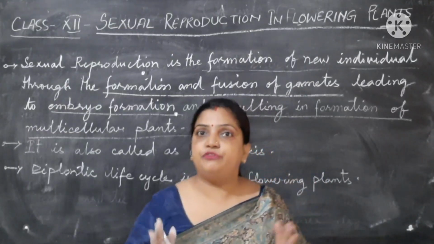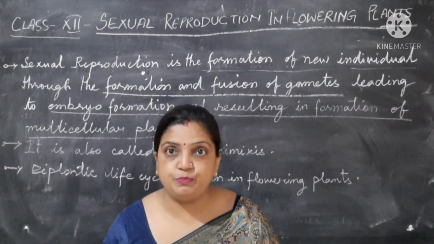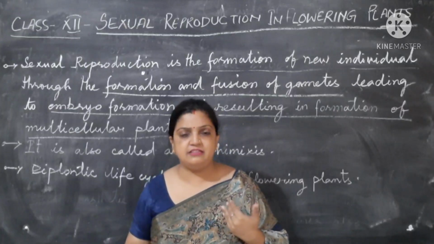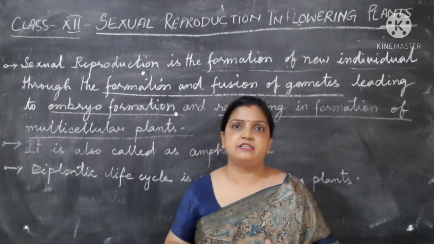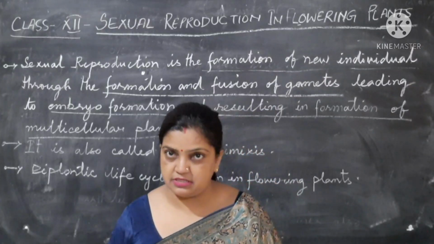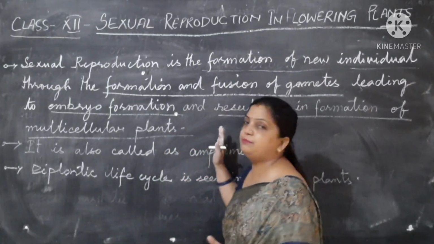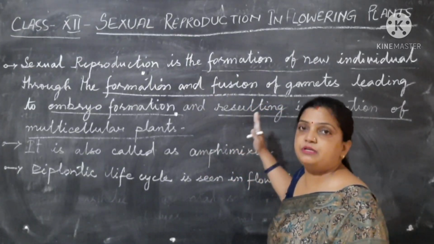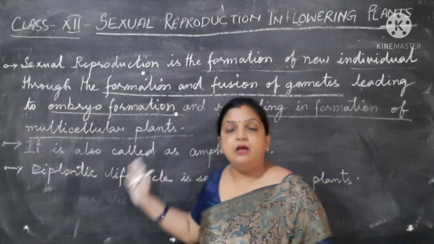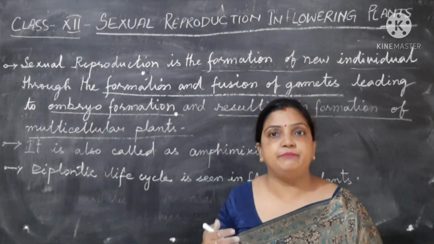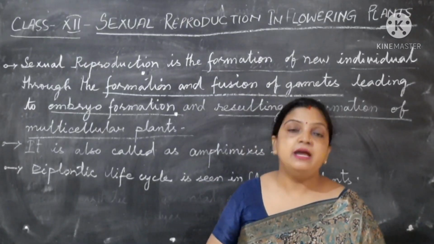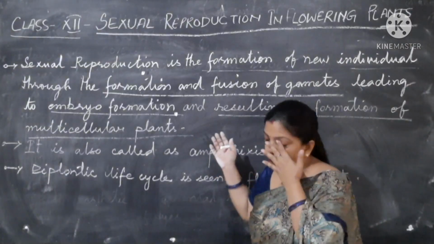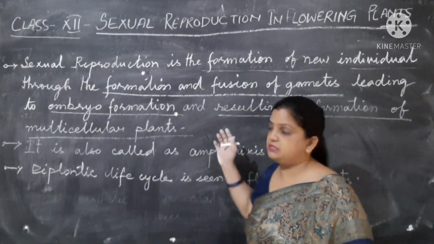The structures which are being formed are embryo and endosperm, and then these structures develop after different cell differentiation, cell division, cell elongation, various types of processes take place, and passing through those processes, a new multicellular plant body is developed. So this is what sexual reproduction says: that sexual reproduction is the formation of a new individual through formation and fusion of the gametes leading to the formation of embryo and multicellular plants. Hope the definition is clear, what you mean by sexual reproduction in flowering plants.